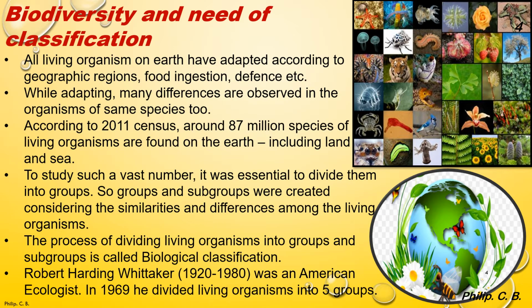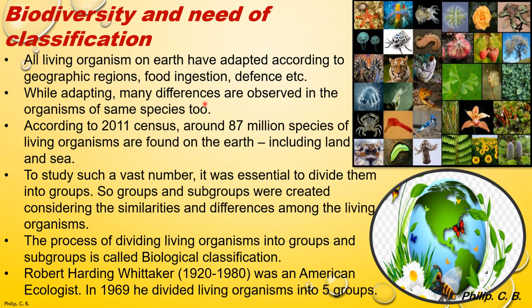Moving further, biodiversity and need of classification. All living organisms on Earth have adapted according to geographic regions, food ingestion, defense, etc. Now, what does that mean? The species are present in different climatic conditions, whether it is water, air, mountain, soil, everywhere they are present, and they adapted accordingly. And food ingestion, again some ingest with the help of siphons, suckers or directly gulp in, and they have various defense mechanisms.